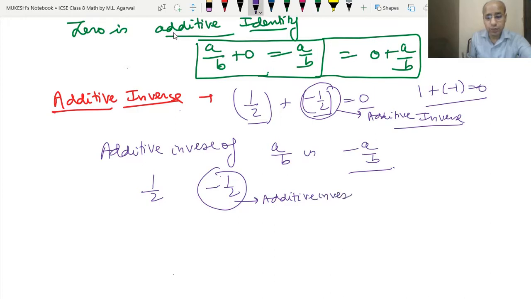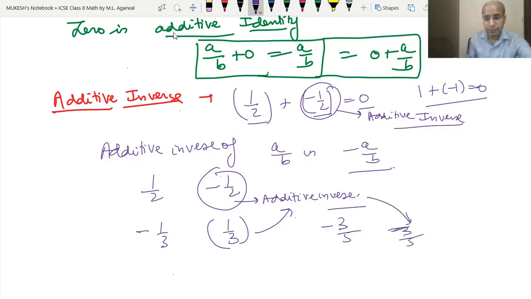So what do we do in the additive inverse? We write the same number but change the sign. If it is minus 1 upon 3, then its additive inverse will be 1 upon 3. If the number is minus 3 upon 5, its additive inverse will be 3 upon 5.